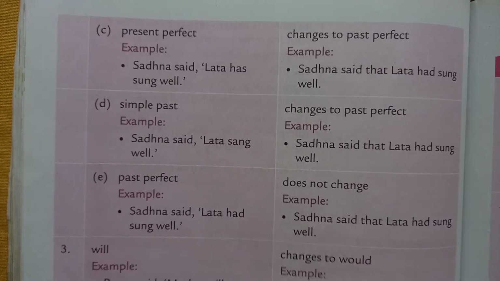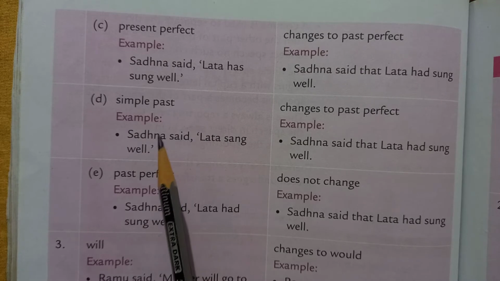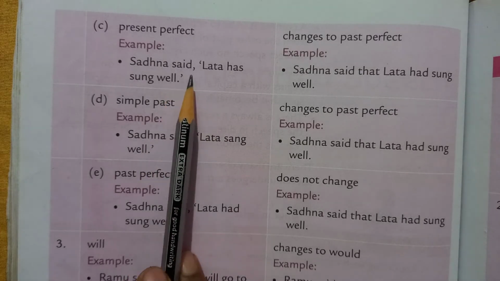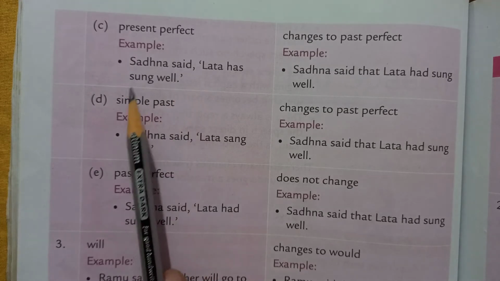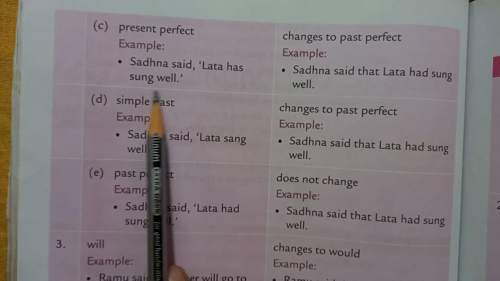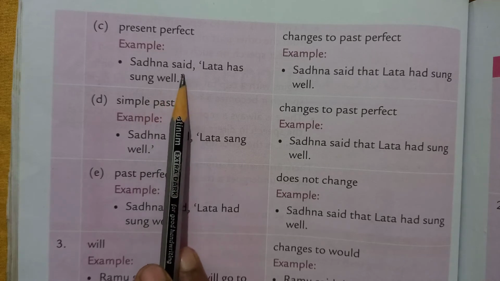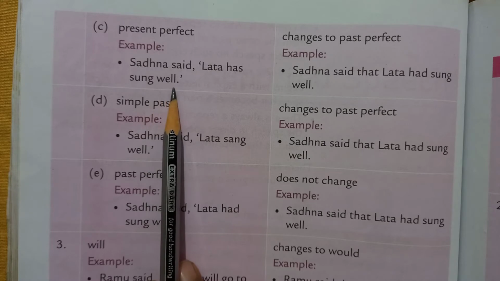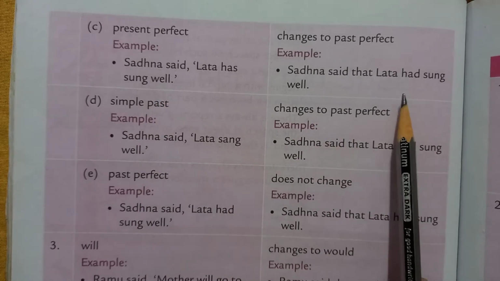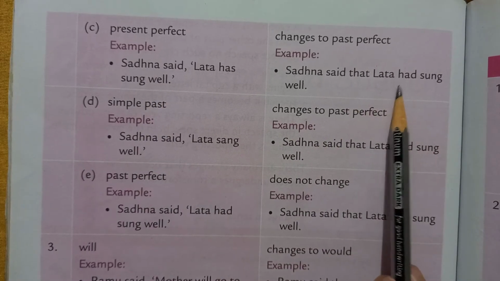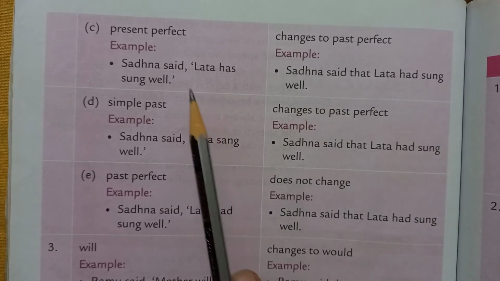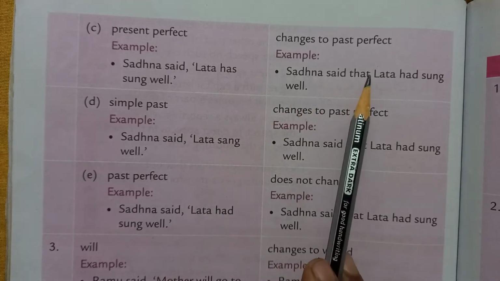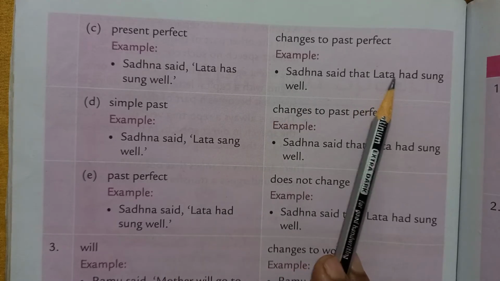Now see present perfect. If the reporting verb is in present perfect, see reported speech. Now in case of present perfect: Sadhna said, Lata has sung well. Here said is V2, and the reported speech is sung well. Now how will you change it? Sadhna said that Lata had sung well. Okay, here present perfect will change to past perfect.